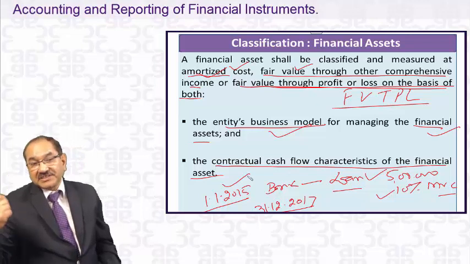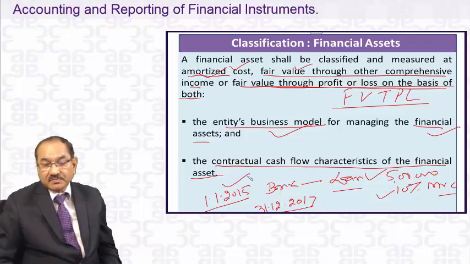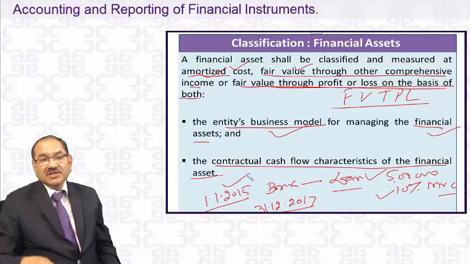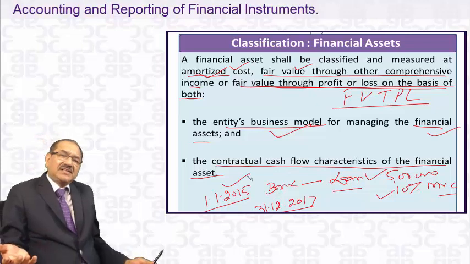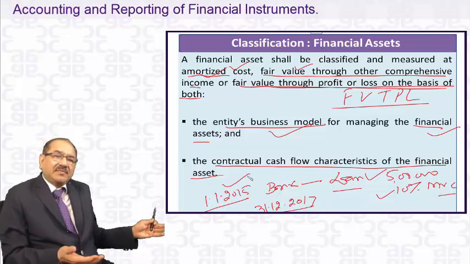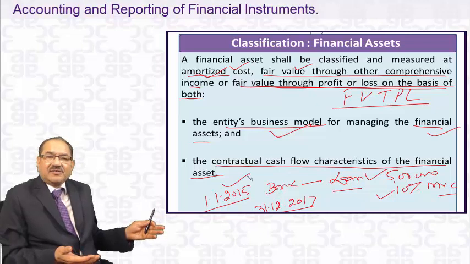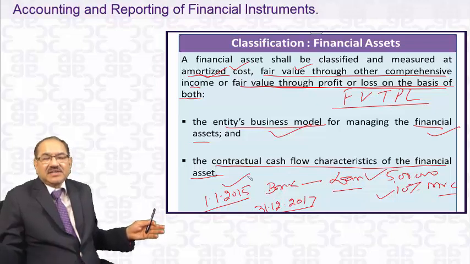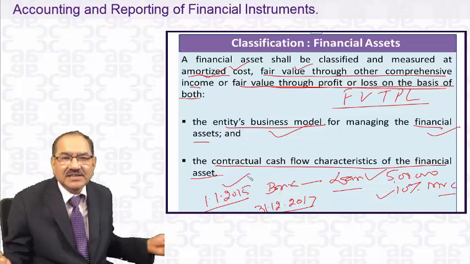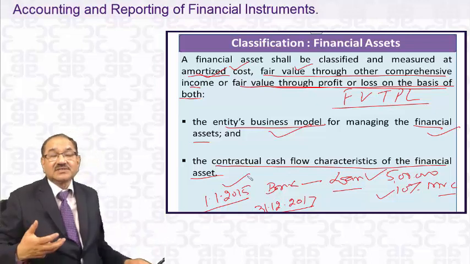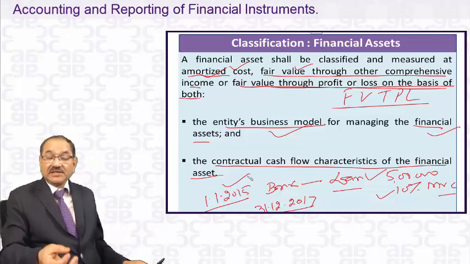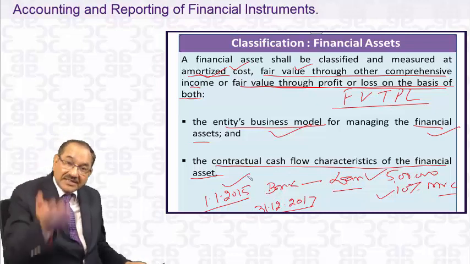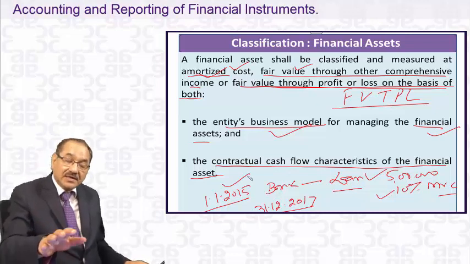Why is that bank purchasing at more than its nominal price? Because it will get 10% interest. If it gives a loan of 5 lakh 20,000, the new lending would get only 8% interest, so this loan gets more interest. So the fair value of this loan has increased in the market.